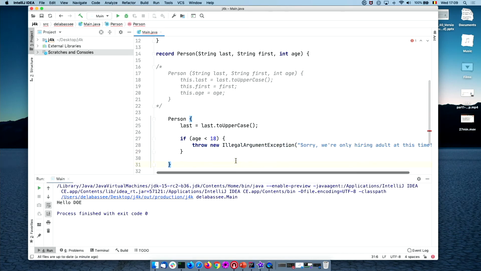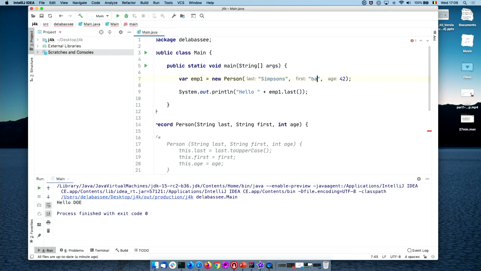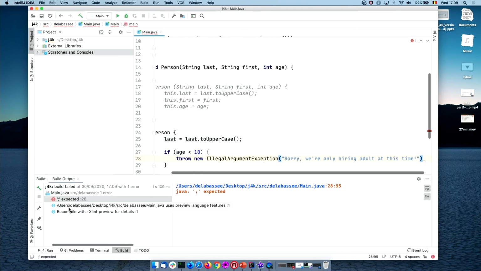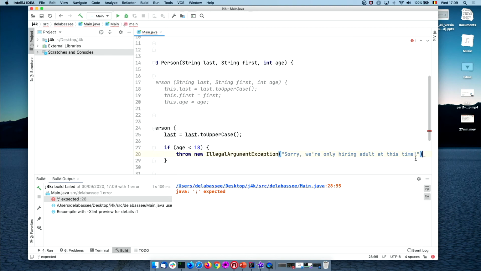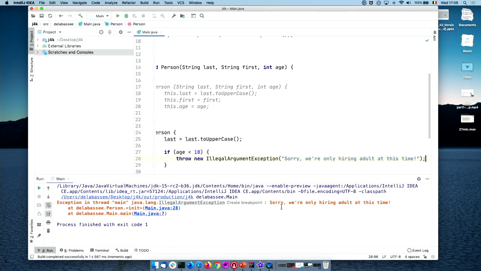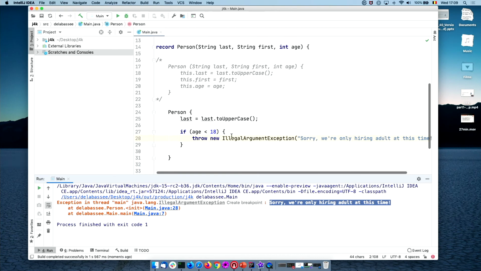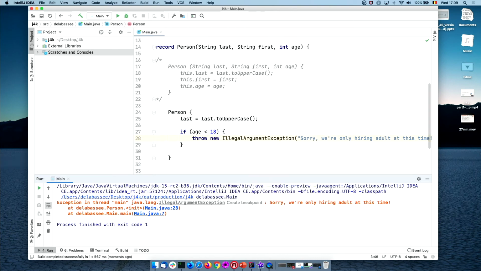Okay, so let's change our record. Let's say that this time we want to try with Bart Simpson, whose age is, let's say, 10. Let's compile that and see how that goes. This was a simple typo. And we have an exception, an illegal argument exception: "Sorry, we're only hiring adults at this time." So basically this is how we can use, for example, a compact constructor to do validation.